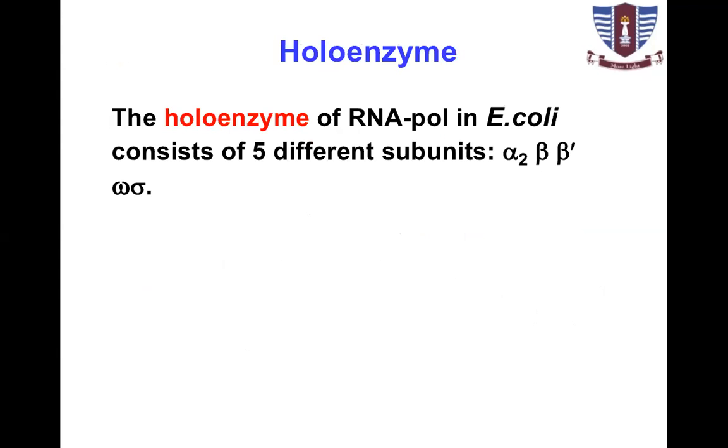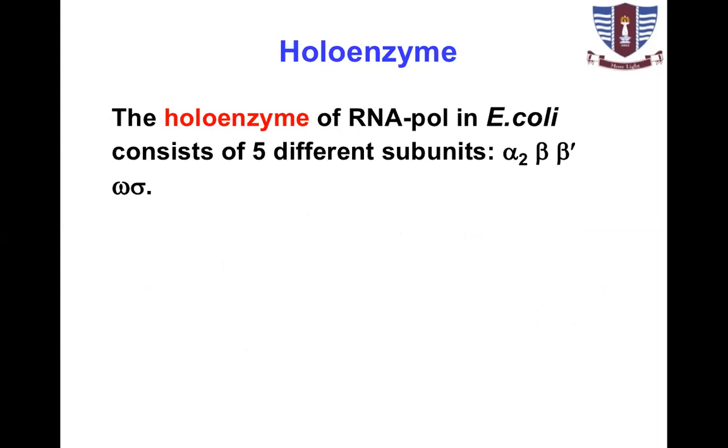When this enzyme is completely catalytically active, it will be called holoenzyme. Holo for whole enzyme. Complete catalytically active enzyme is called holoenzyme.